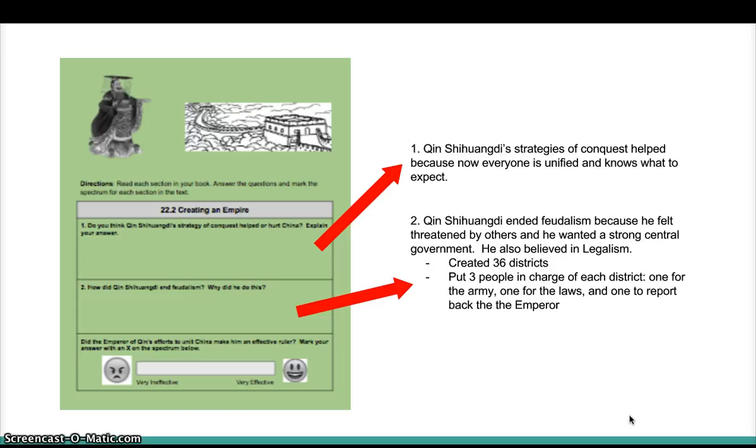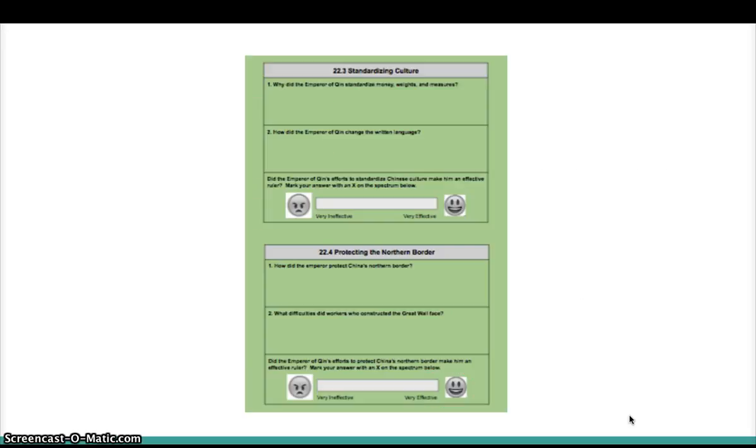Okay, the last part of this section was you deciding, did the Emperor of Qin's efforts to unite China make him an effective leader? So you have to decide somewhere along there whether he was very ineffective on the angry face side or very effective as a ruler on the happy face side. So I'll let you choose that one on your own. All right, let's take a look at the next section.